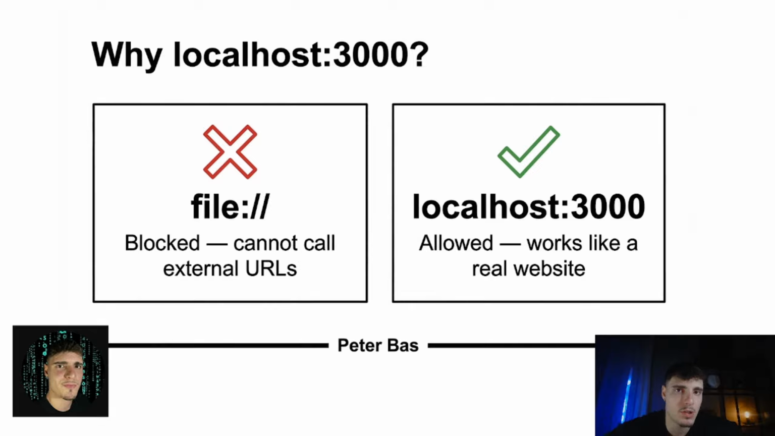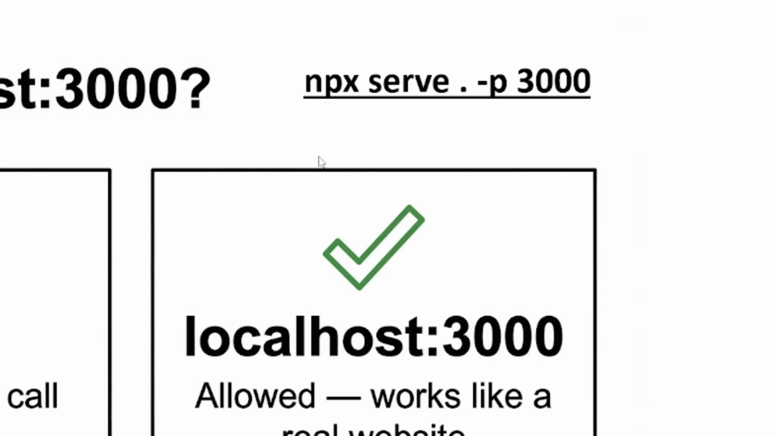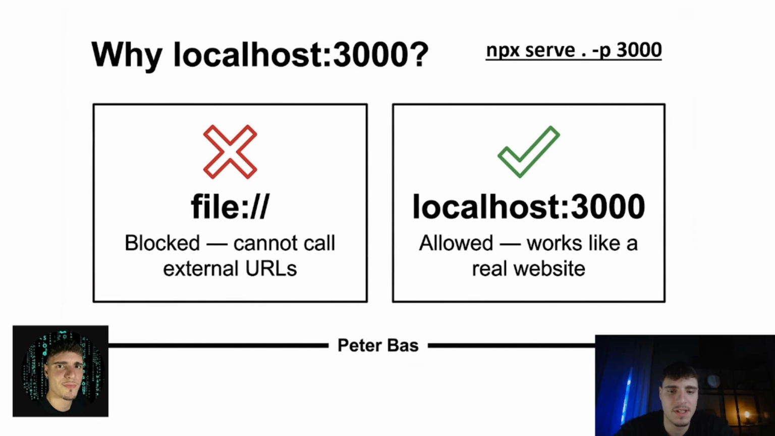And why? Because browsers have a security rule. Local files are not allowed to call external URLs. So when our app tries to send a message to N8N, the browser blocks it. This is called a CORS error. And the fix is very simple. We run a small local server with this command: npx serve . -p 3000. This serves the file over HTTP like a real website. Now the browser opens localhost 3000 and allows everything through. That's what our start.bat file does automatically on Windows. On Mac, just run the same command in your terminal.